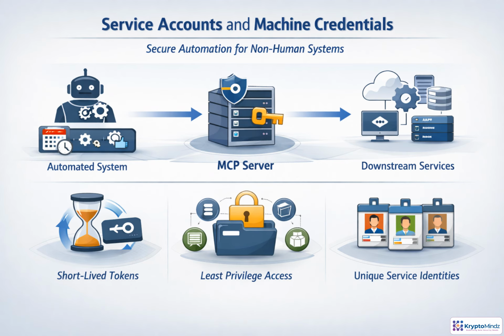Service accounts are the right model when software, not a person, needs access. Scheduled jobs, backend workers, CI pipelines, internal services, or trusted integrations. Treat these identities like powerful production credentials. Give each workload its own identity, then scope it to only the tools, tenants, resources, and environments it truly needs. Prefer short-lived tokens that rotate automatically, so leaked credentials expire quickly. The dangerous pattern is one shared admin secret with broad access and no rotation. That turns every connected system into a potential path to compromise.